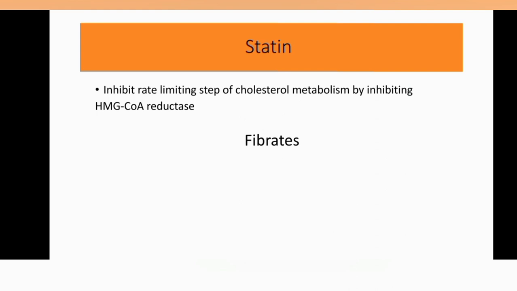Fibrates is another class of drugs used as lipid lowering drugs. Fibrates stimulate lipoprotein lipase and convert more VLDL to IDL, so they reduce liver triglyceride and cholesterol, and the lipid level in the liver, so ultimately it decreases lipid level in the body.